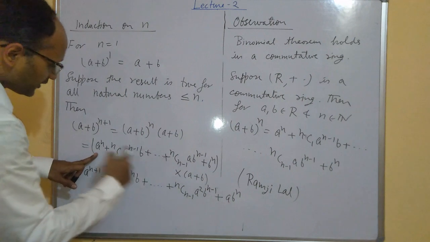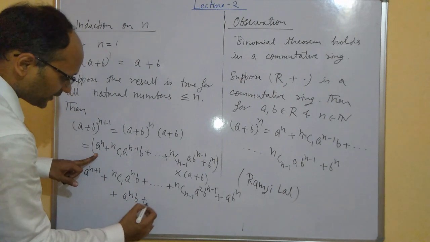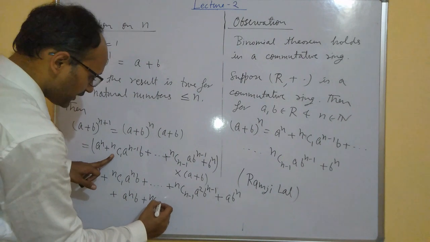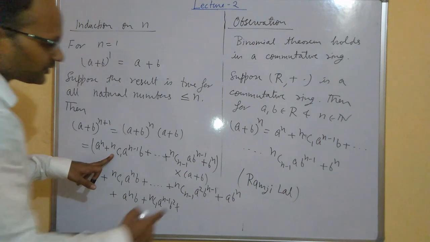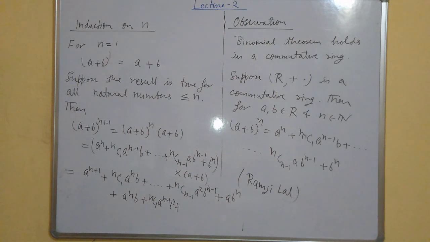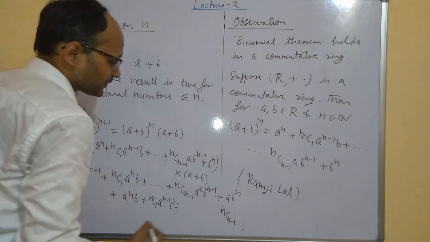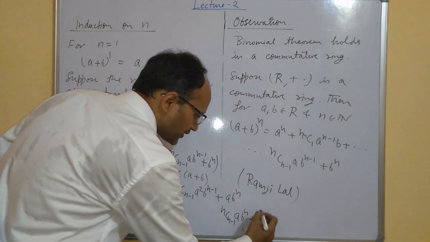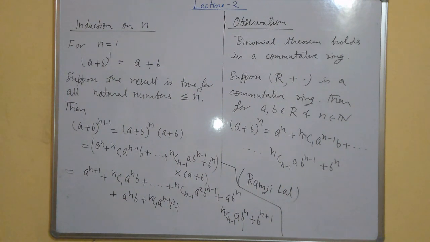So when you multiply with b, you will have + a^n b + nC1 a^(n-1) b^2 + and so on, and when you multiply this last term, you will have nC(n-1) a b^n, and then + b^(n+1). Like this it will come.